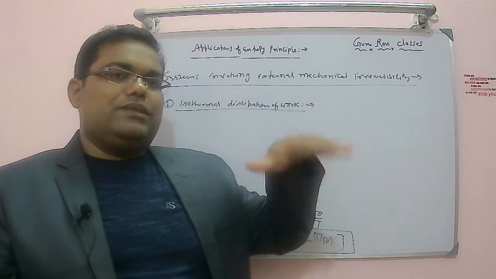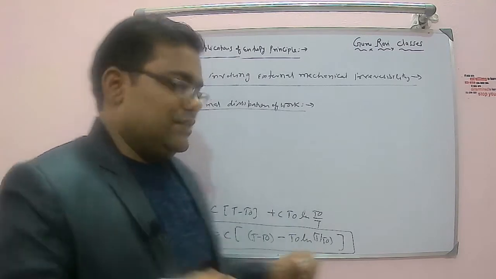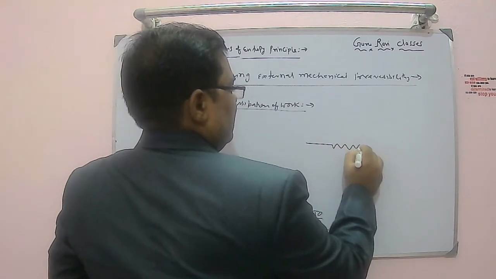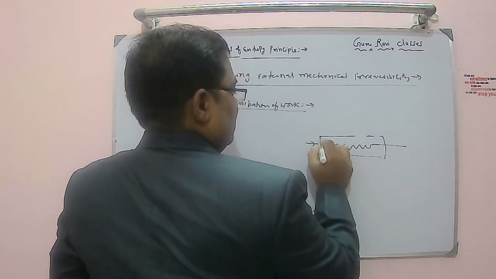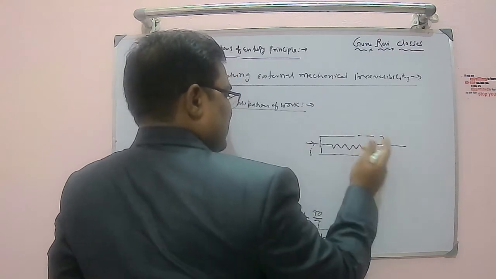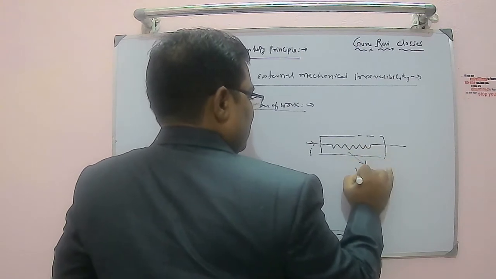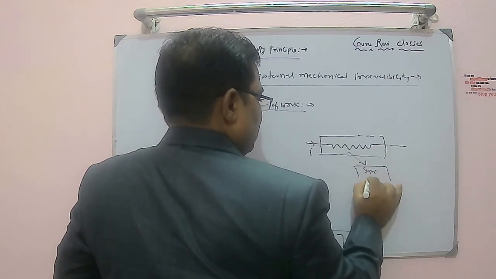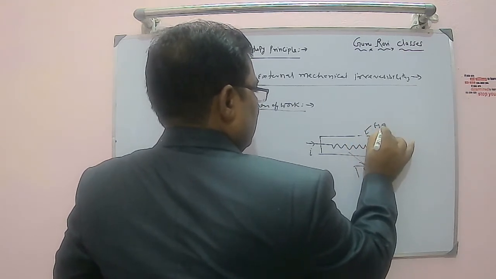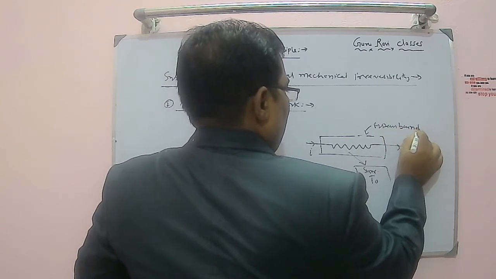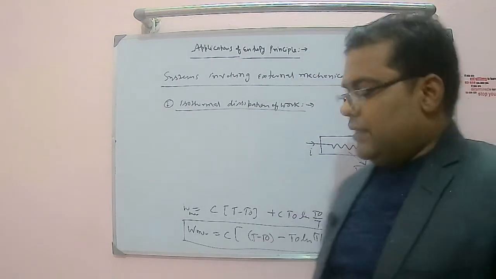Suppose there is a resistor through which a current I is flowing, and the resistor is in contact with a thermal energy reservoir. This is the resistor, this is my system, and through it current I is going. What is basically happening? Q will be generated, work is getting supplied, and this is the surrounding at T naught, and this is the system boundary. So this is an electrical resistor carrying current.